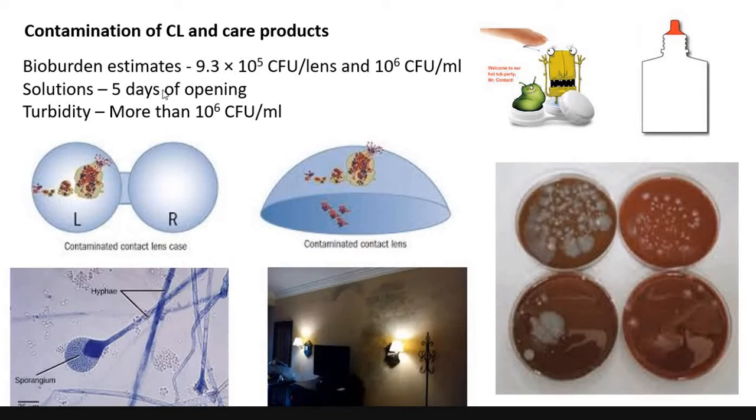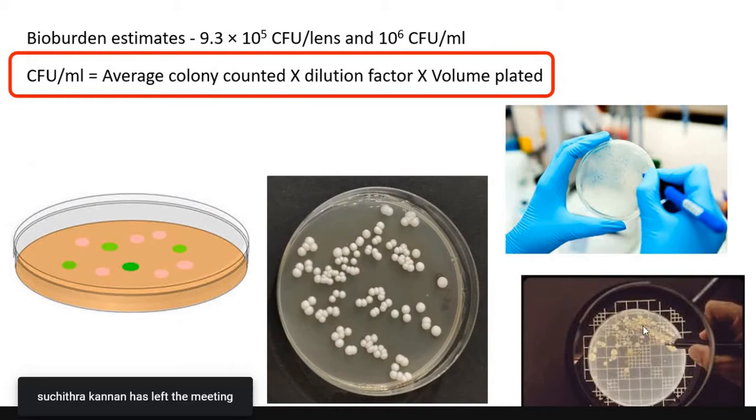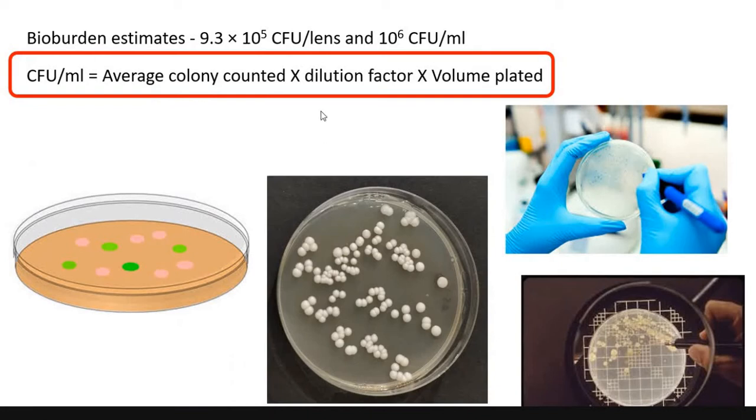So what is colony forming units? Colony forming units are basically the number of colonies which are formed in the Petri plates after incubation. So these are just the number of colonies. We can manually count the colonies, or we have instruments to count them, but that will not be the correct representation of how much organism is there, because one colony can have millions of organisms.